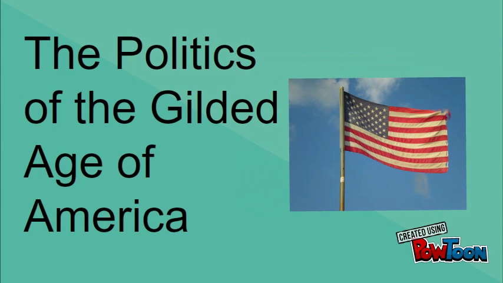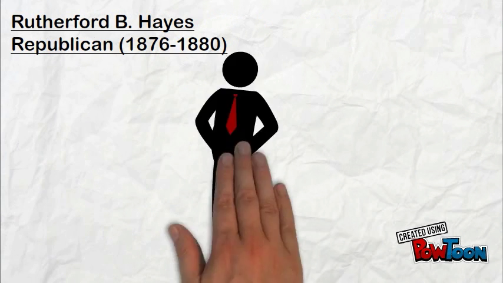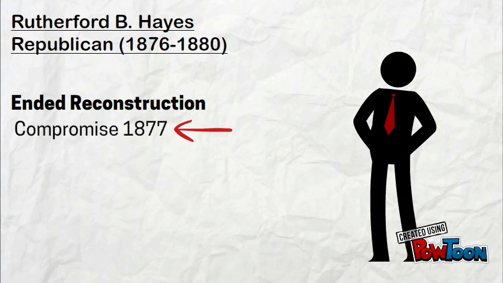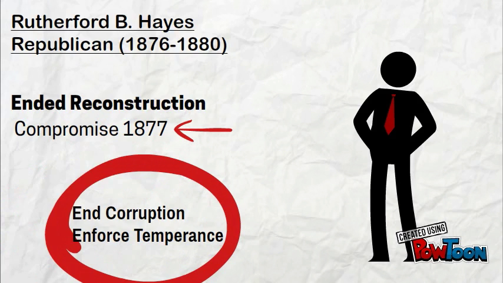The politics of the Gilded Age of America. Rutherford B. Hayes was a Republican president from 1876 to 1880. During his presidency, he ended Reconstruction through the Compromise of 1877. He also tried to end corruption and enforce temperance.